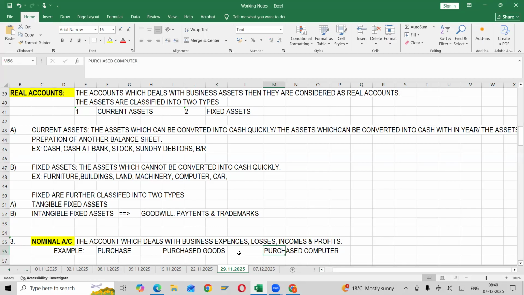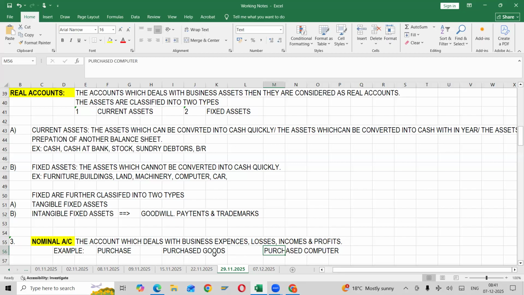Because if nothing is given, you don't know who the dealer is or what kind of business he has. Just he has mentioned two things. One thing, purchased computer. Whenever the asset name is mentioned, he is not the dealer of this business, so that is the reason they have mentioned the asset name.